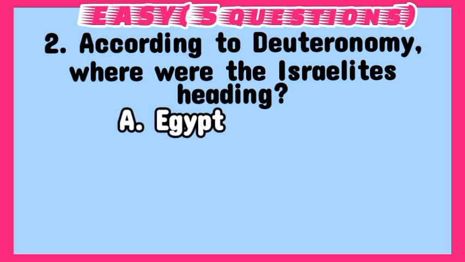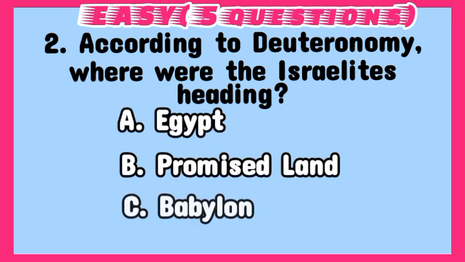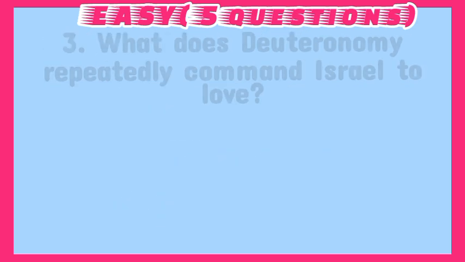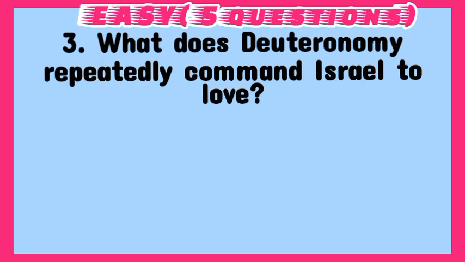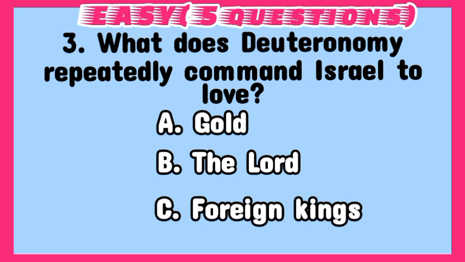A. Egypt. B. Promised Land. C. Babylon. Answer: B. Promised Land. 3. What does Deuteronomy repeatedly command Israel to love? A. Gold. B. The Lord. C. Foreign kings.